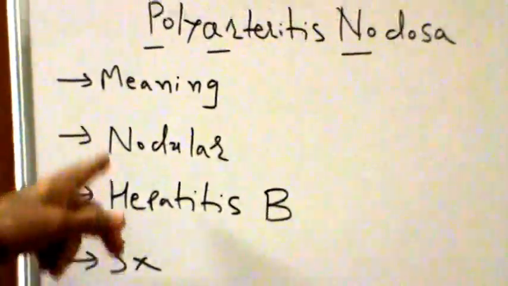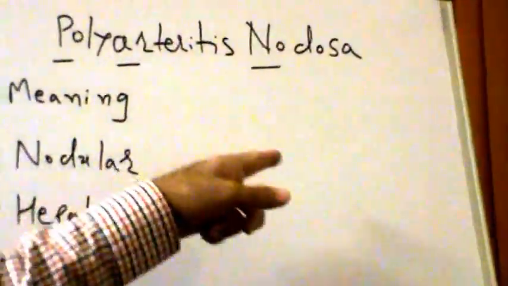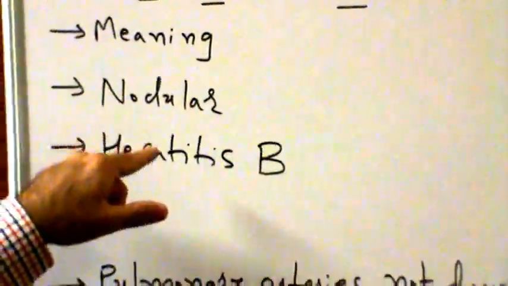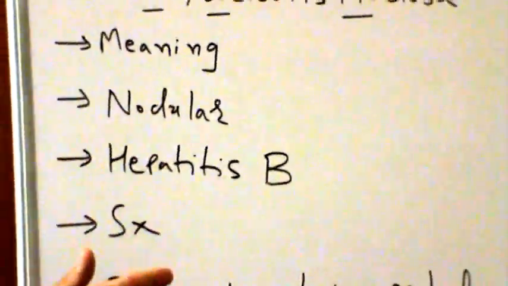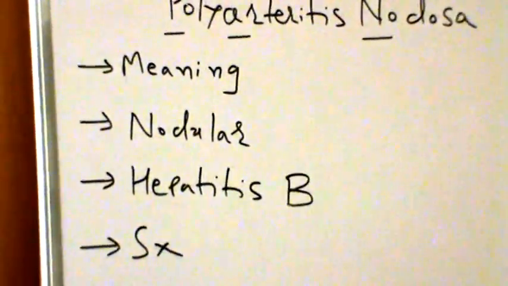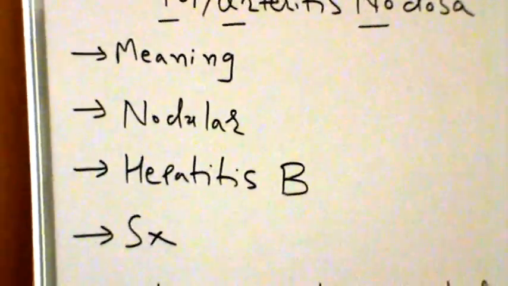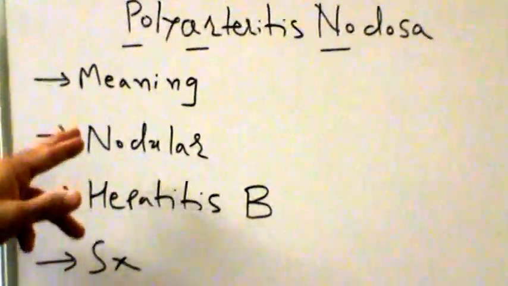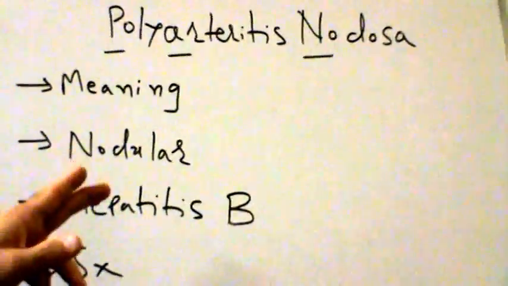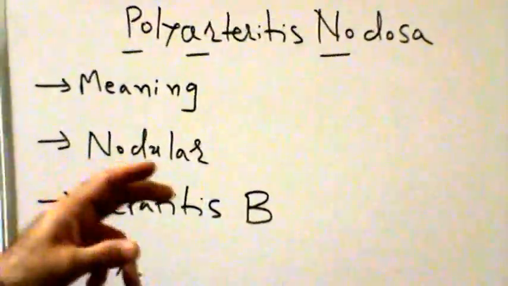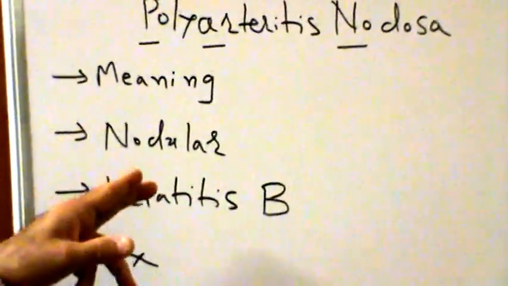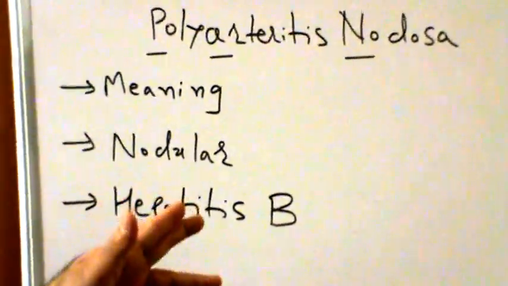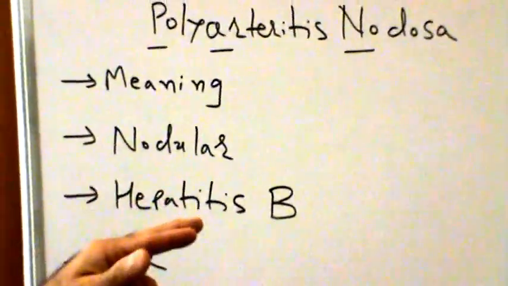What is unique about polyarteritis nodosa is the fact that the blood vessels, as we have studied before, act like a pipe, right? And the way the immune system works, that ultimately leads to thrombosis, aneurysm, rupture, necrosis, fibrosis, meaning scarring, and healing.